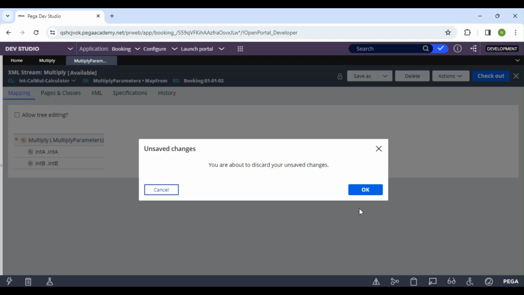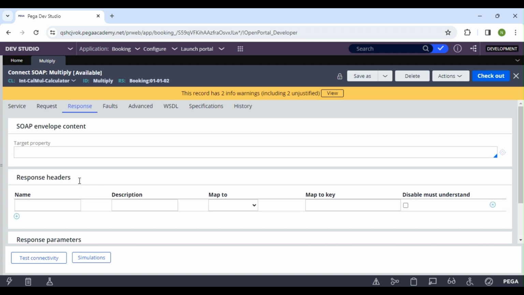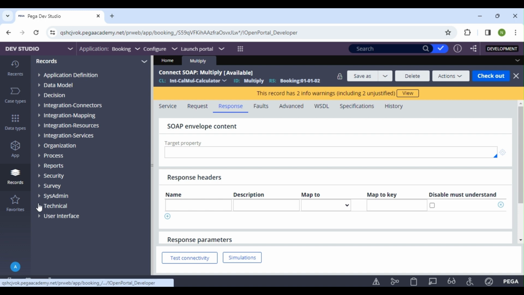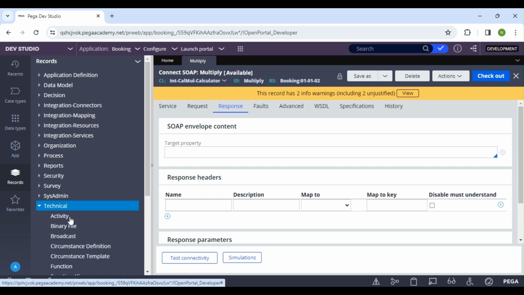Okay, so this is my SOAP rule, right? What I'm going to do is call this SOAP from some other rule to pass the input parameter and get the response. For that I'm going to use an activity.